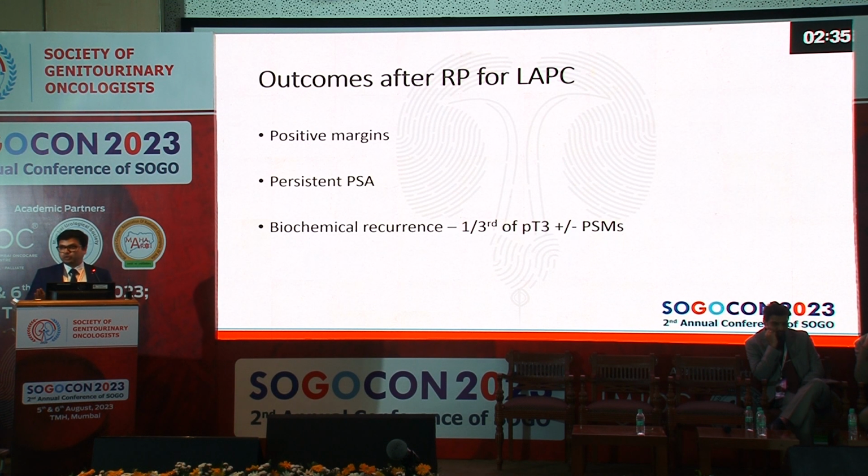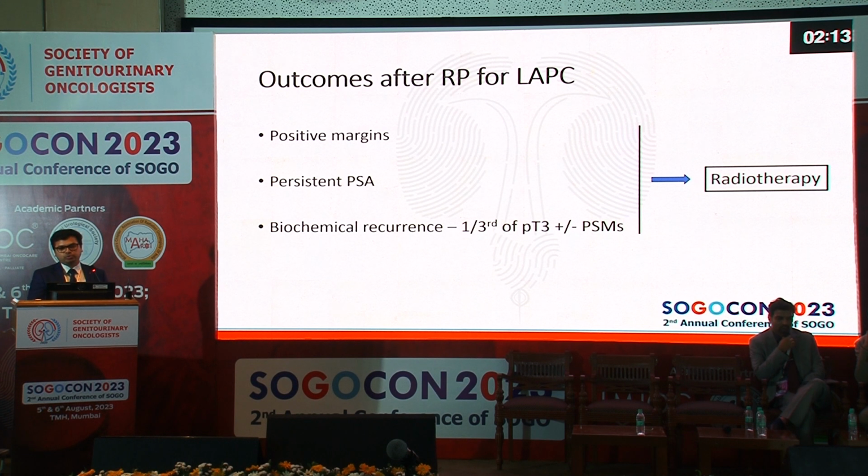The oncological outcomes after radical prostatectomy can be positive margins, persistent PSA, and biochemical recurrence, which happens in up to one third of patients with pT3 plus or minus positive surgical margins. And after making this slide, I changed it from a debate because the next point involves radiotherapy. Without doing radiotherapy, you cannot hope to achieve good outcomes for these patients.